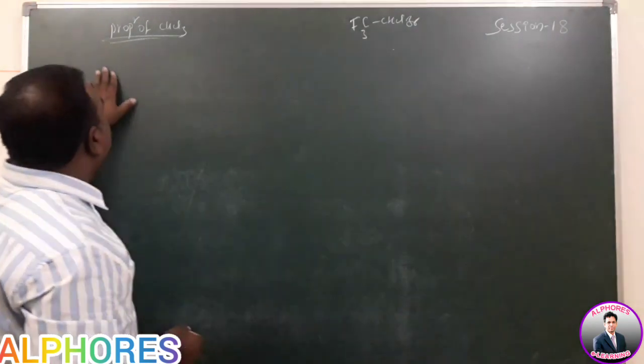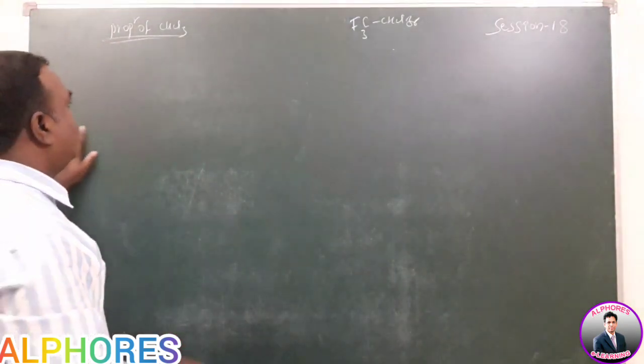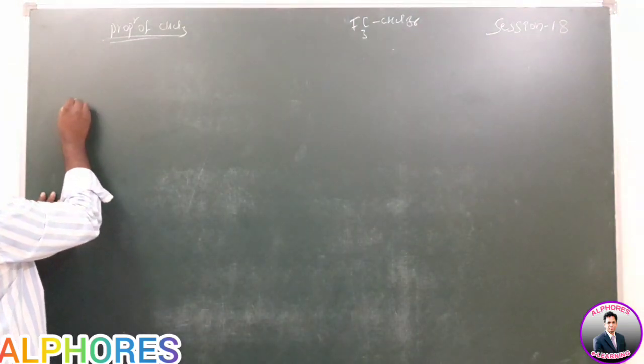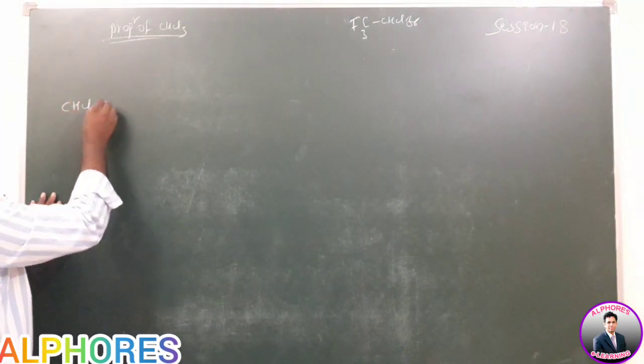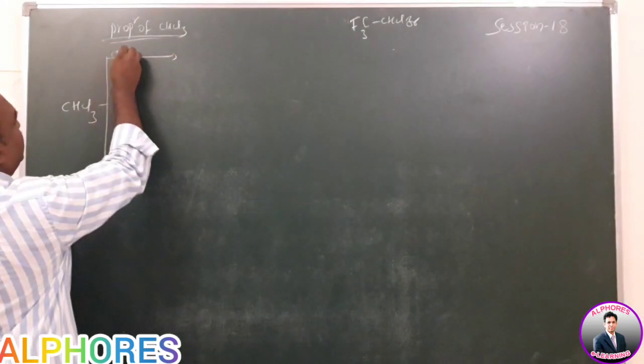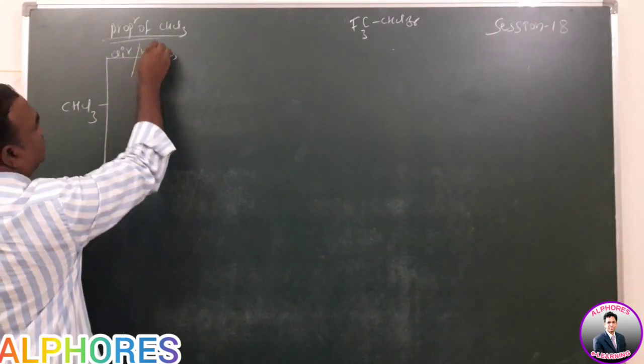Now, under properties, we will see some chemical properties right now. Here chloroform is given, CHCl3. Chloroform undergoes oxidation, air oxidation, or oxidation in the presence of sunlight.